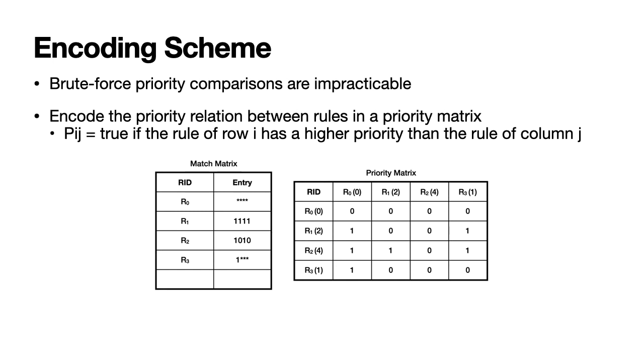Instead, our scheme encodes the priority relation between rules in a priority matrix. Each rule in the match matrix, which is an alternative to conventional TCAM, correlates with a row and a column in the priority matrix. A Boolean element is true when the corresponding rule of a row has a higher priority than the corresponding rule of a column.